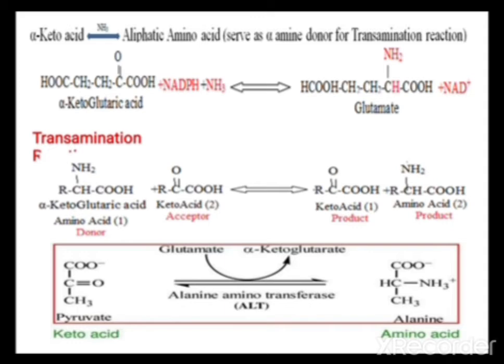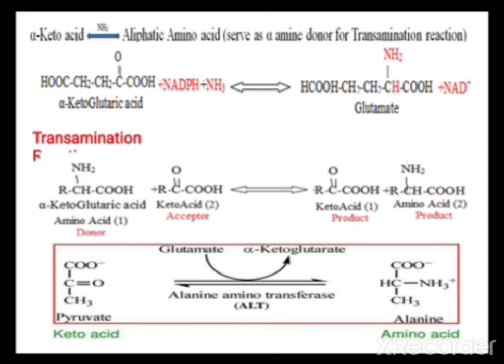See here, the pyruvate molecule is converted to alanine, and glutamate is converted to alpha ketoglutarate. This reaction is carried out in the presence of the enzyme alanine aminotransferase. Pyruvate, which is nothing but pyruvic acid, is an example of a keto acid that is converted to alanine, an example of an amino acid.